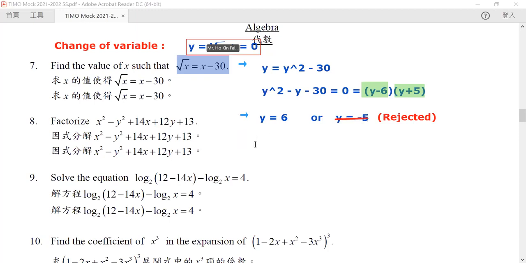And finally, we substitute back to get our solution. So we know that the square root of x is equal to 6, and hence x is equal to 36. Okay, so this is how we do question 7.